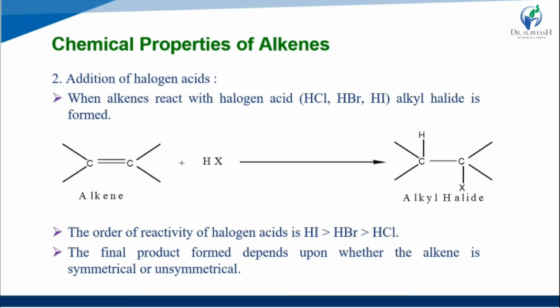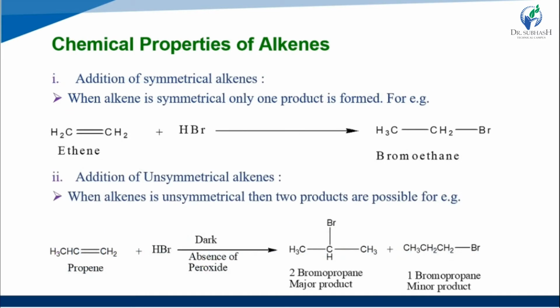The order of reactivity of the halogen acids is HI greater than HBr greater than HCl. The final product formed depends upon whether the alkene is symmetrical or unsymmetrical. Now we study the addition to a symmetrical alkene. When the alkene is symmetrical, only one product is formed, like ethene plus HBr.